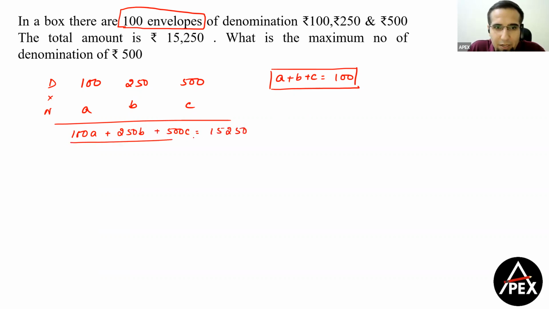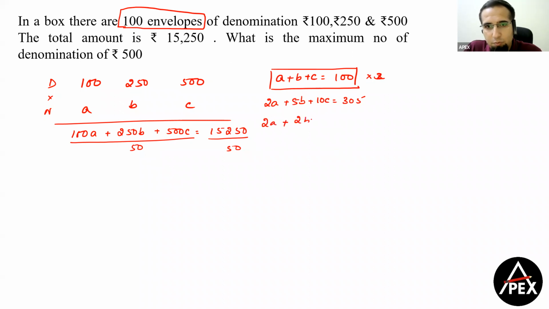Now the left hand side is a multiple of 50. Right hand side is also a multiple of 50. When we simplify, we get 2A plus 5B plus 10C is equal to 305. Clear, guys? Now, if I multiply the first equation with 3 and I subtract, what do I get? Sorry, if I multiply the first equation with 2 and I subtract, what do we get? So I get 2A plus 2B plus 2C is equal to 200.